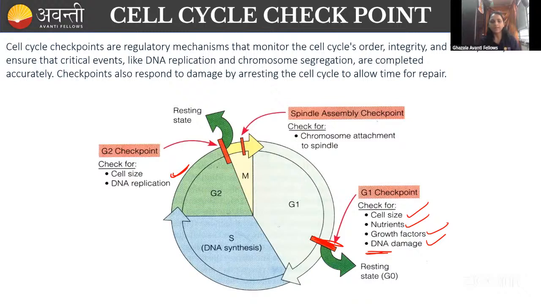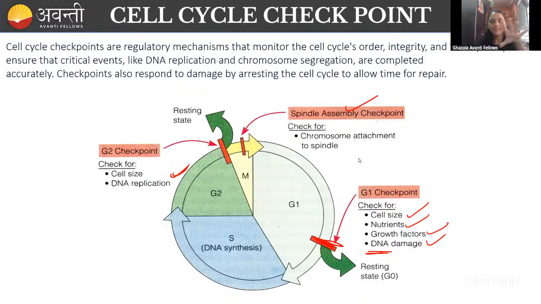Then it enters the M phase. In the M phase, it will check the spindle assembly. You can see here, it checks whether spindle fibers are correctly attached to the chromosomes or not. If the spindle fibers are not attached correctly, there will be a chance of aneuploidy. So that's why they check whether the spindle fibers are attached correctly or not. Can you tell me, guys, what do you mean by aneuploidy?